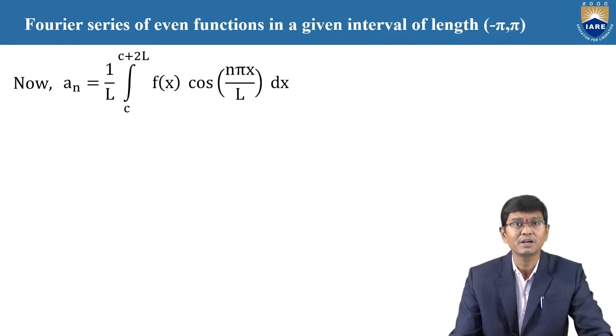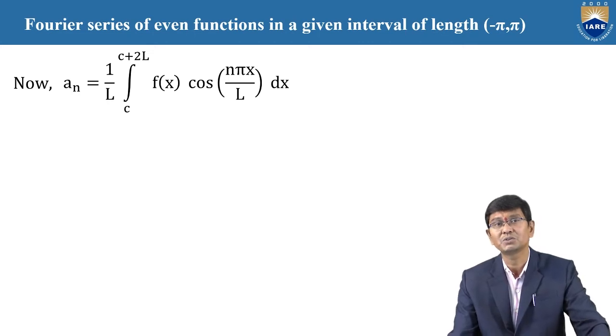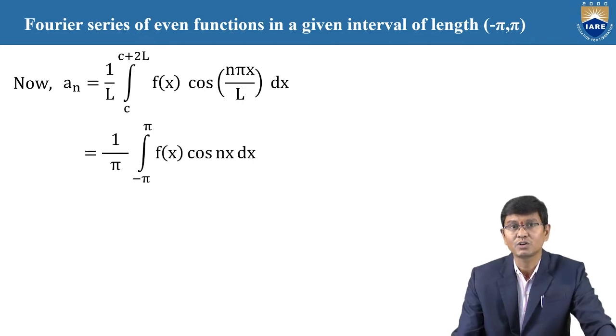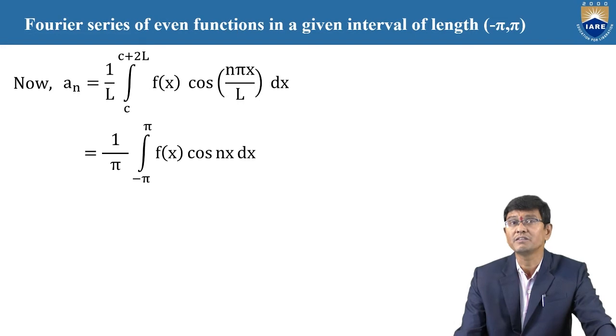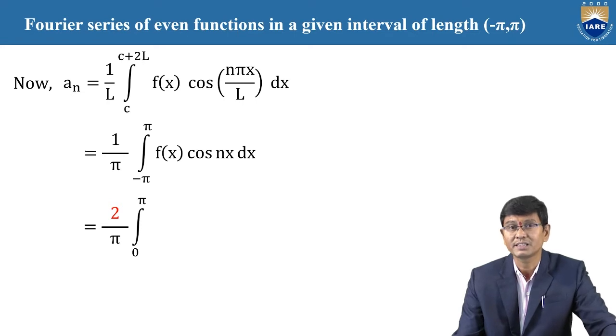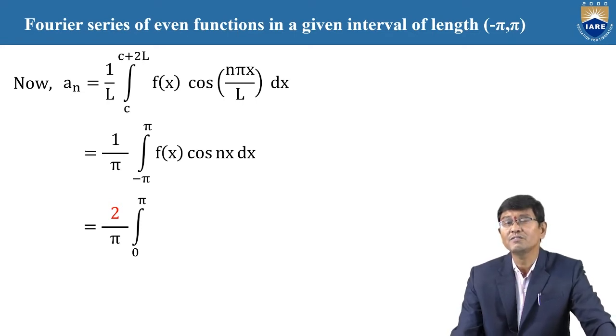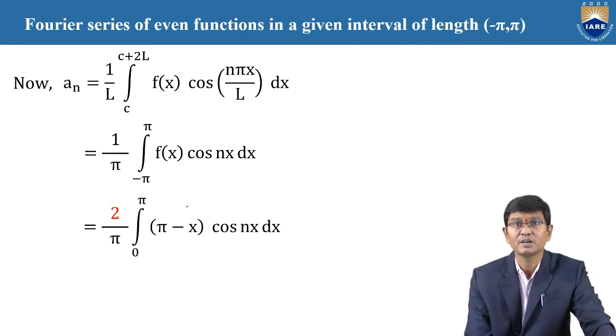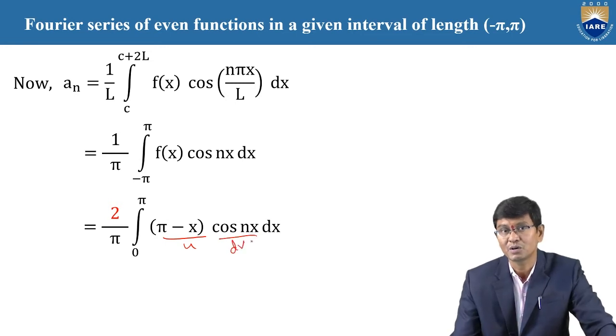Now we want to find out the an value similarly. Therefore, an is nothing but, as we know, 1 by l into integration c to c plus 2l of f of x into cos n pi x by l dx. And here the value of l is equal to pi and f of x is the given function. And here also 1 by pi integration minus pi to pi f of x cos n x. And moreover, it is also an even function. Now we change it to 2 by pi integration 0 to pi f of x cos n x dx. And the given function in between 0 to pi is pi minus x into cos n x dx. By using integration by parts, we consider u, and the other condition dv or v depends upon our choice.